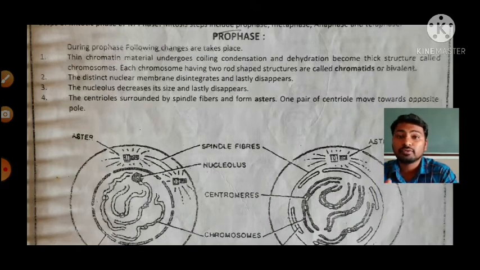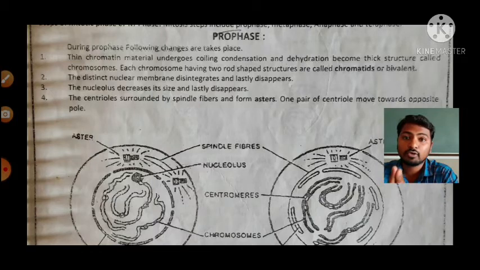Those chromosomes are formed by the process called condensation and the coiling nature of the DNA, that is, the coiling and condensation of the chromatin material. Then lastly dehydration also takes place in the chromatin material.